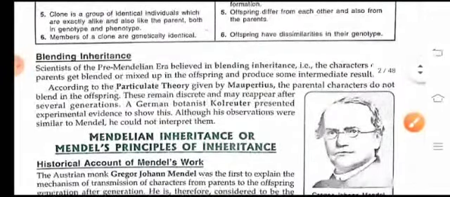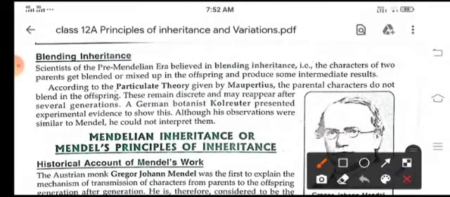Now come to blending inheritance. Before Mendel, scientists believed that the characters are mixed in offspring and produce some intermediate results. This is called blending inheritance. But according to a theory given by Maupertuis, the parental characters do not blend in the offspring.